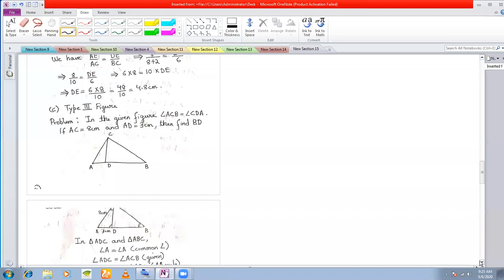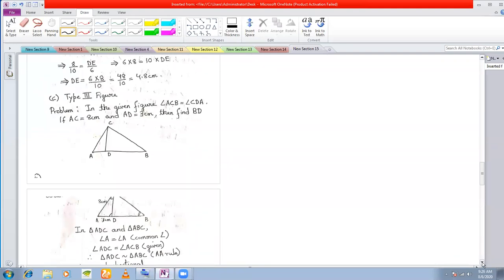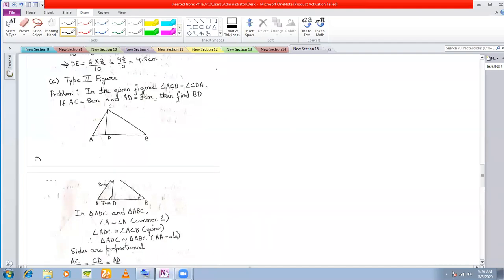We now come to the type 3 figure. Now in your type 3 figure, you have this kind of a figure that is given to you, and what we are going to prove here is that this triangle CAD is similar to this triangle. Any questions?